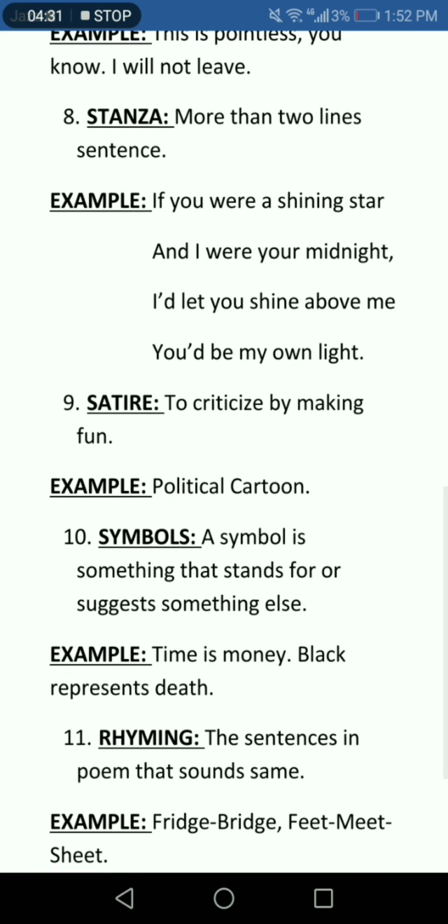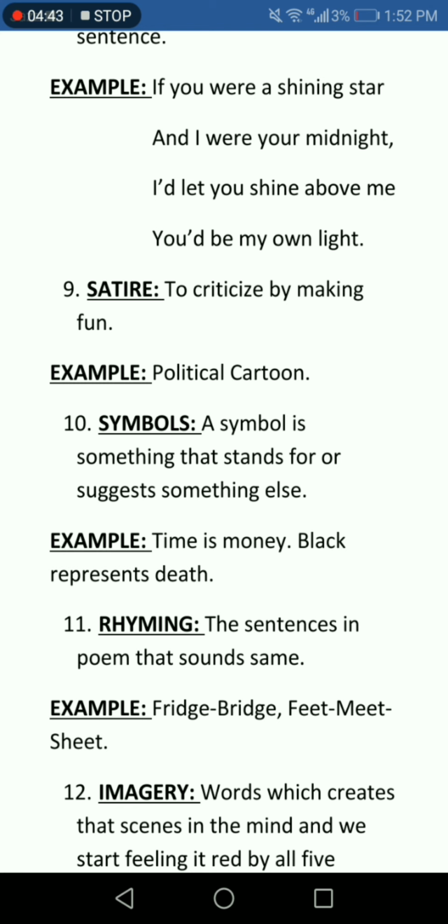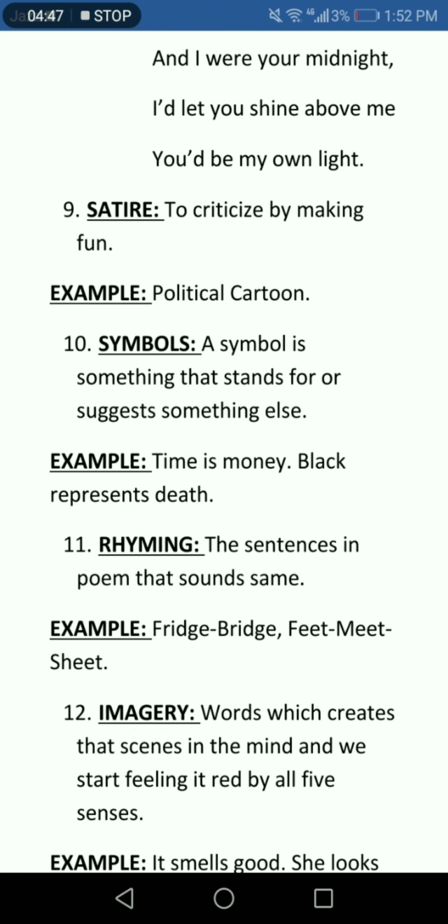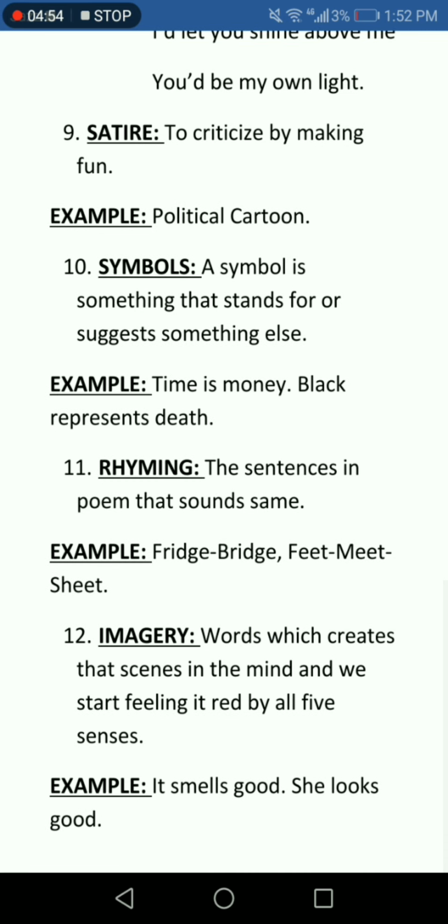Then what is satire? To criticize by making fun, to make fun of any person. For example, a political cartoon. Symbols: a symbol is something that stands for or suggests something else, like something attached to somebody. For example, time is money. Time shows money in general, and black, people also say, represents death.